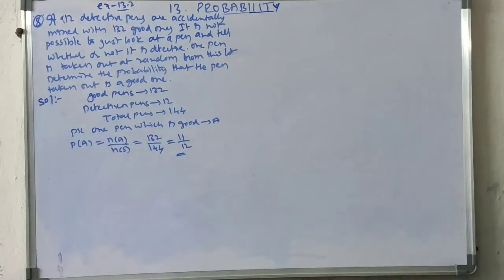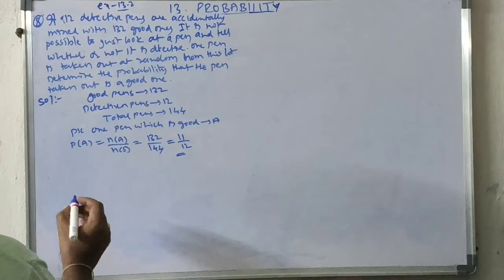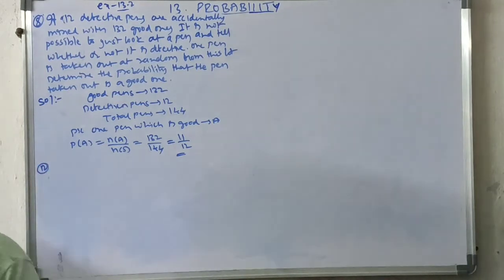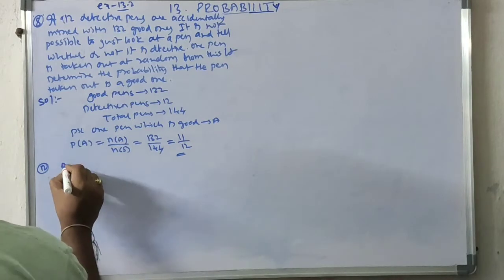Okay, a similar kind of question, same as this one. That is question number 12.